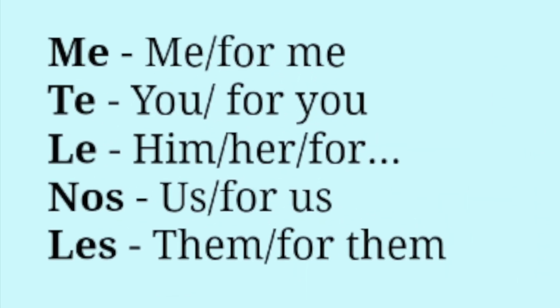So I know we're supposed to be going over lo, le, and la, but we cannot discuss le without discussing the indirect object pronouns because it's more than just le. Le equals him or her, but you also have the other pronouns. So let's review them. We have me, which is me or for me, te, which means you or for you, le, which means him or her, or for him or for her. Nos, which means us or for us. Les, which means them or for them.